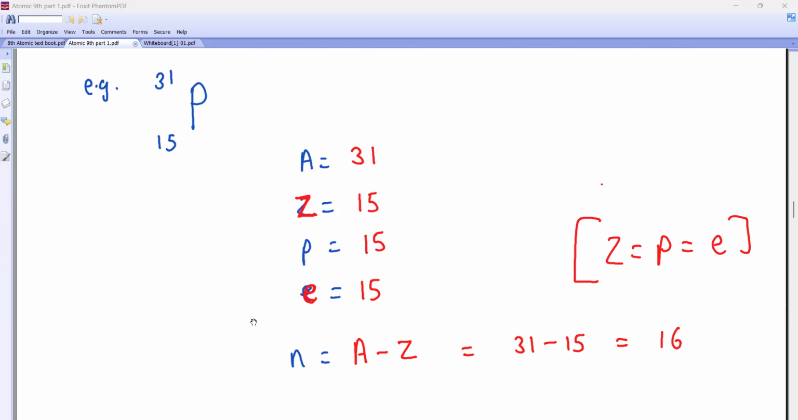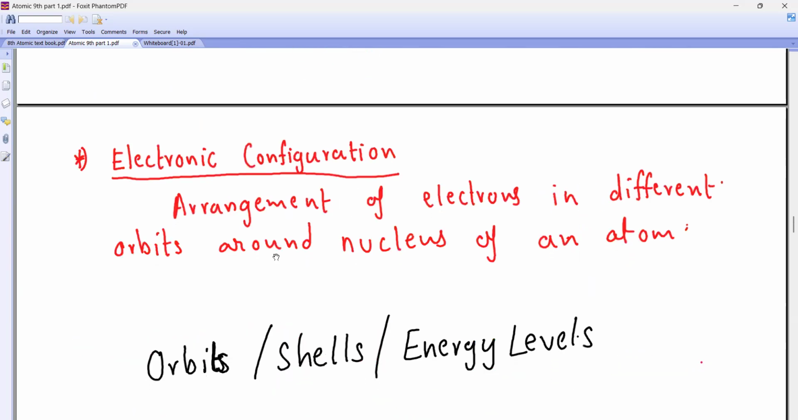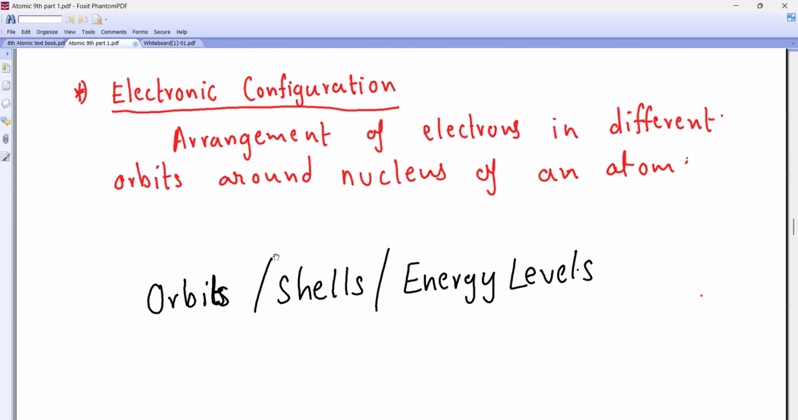Now, beta, we go to the electronic configuration. I want you to write this. What is electronic configuration? It is the arrangement of electrons in different orbits around the nucleus. Around the nucleus.